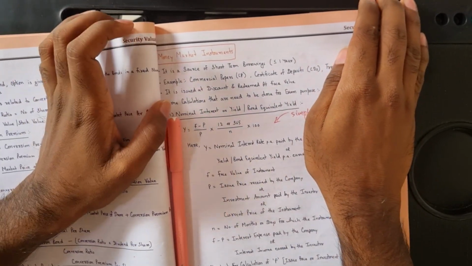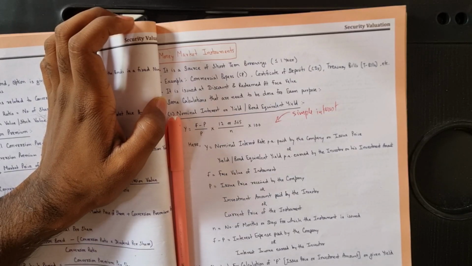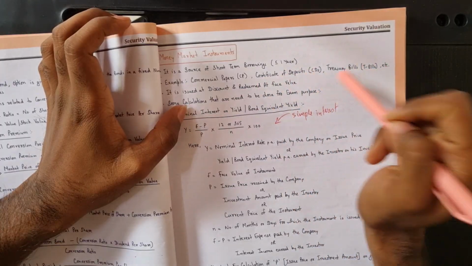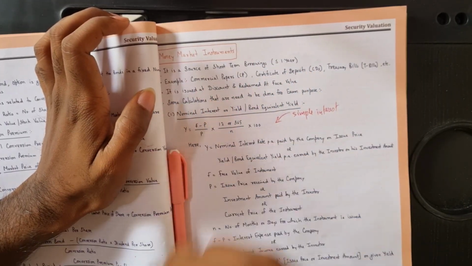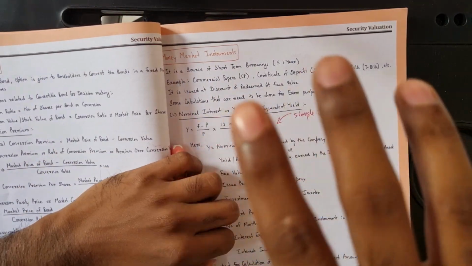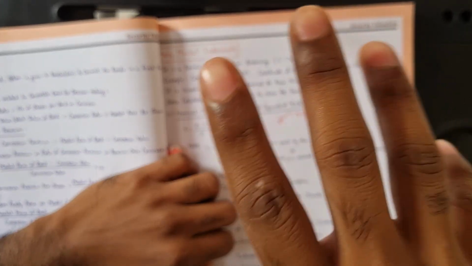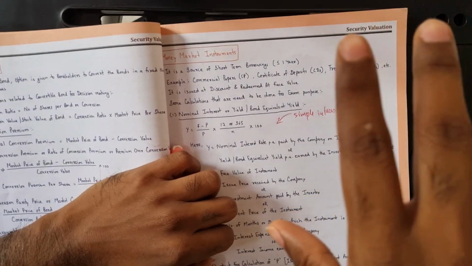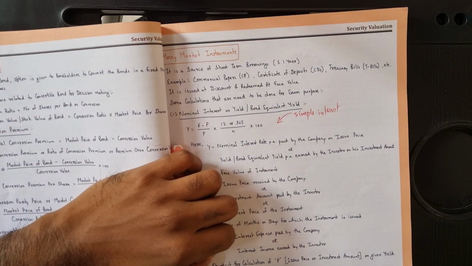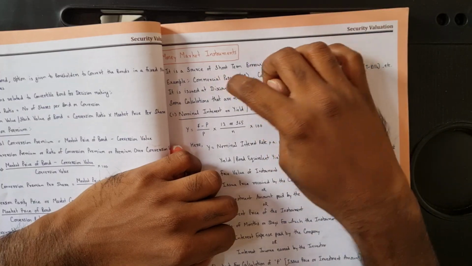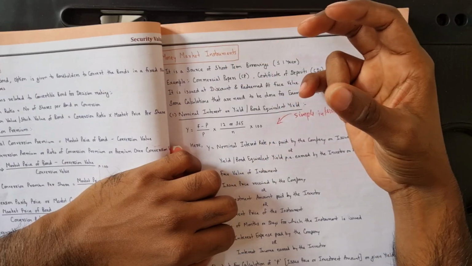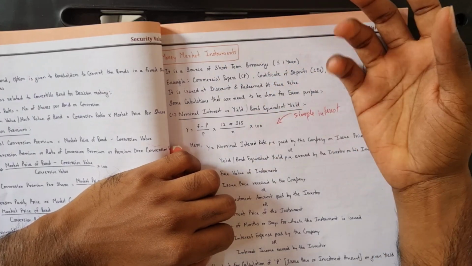So what are the examples of money market instruments? It is your commercial papers, certificates of deposit, treasury bills. What are commercial papers? This is only for knowledge purpose. Commercial papers are those which are issued by big companies like Reliance, Tata, Adani, and it is bought by HNIs, mutual funds. Commercial paper is a type of debt security, borrowings only, but there is no charge on asset. There is no collateral.